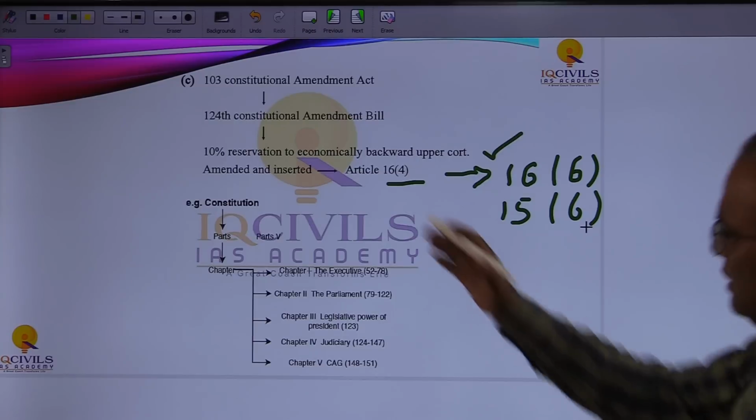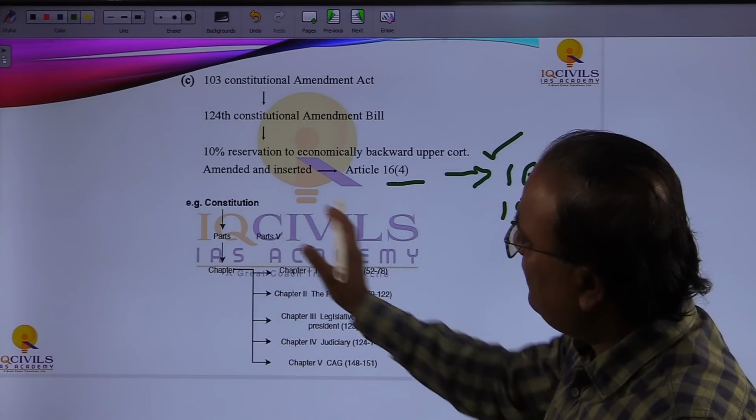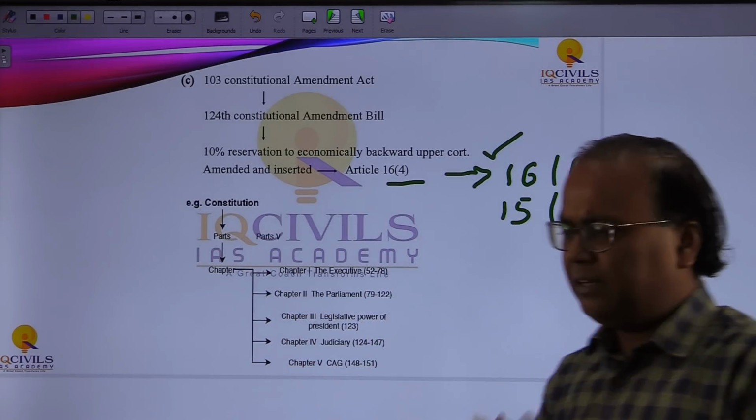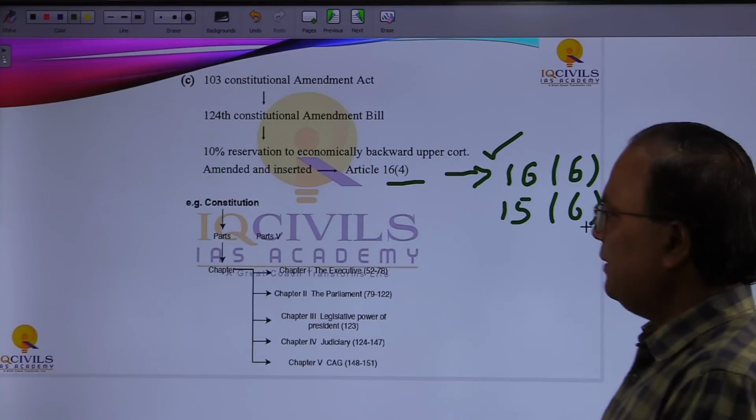Now through this graphics you will be able to understand what is the written and unwritten constitution.